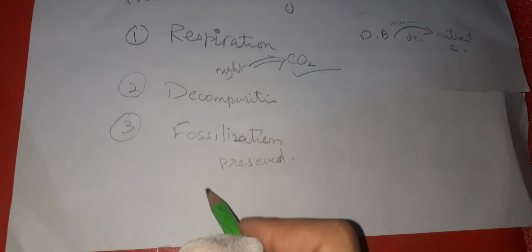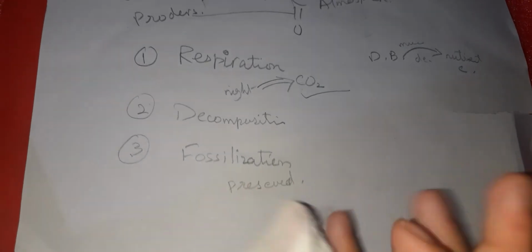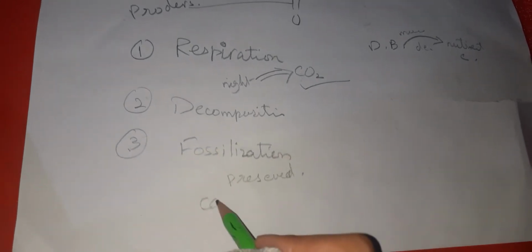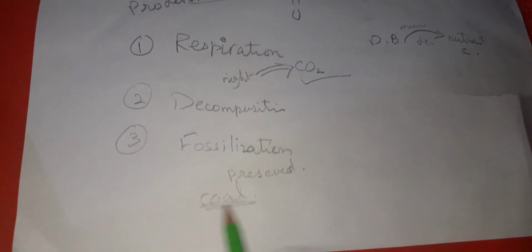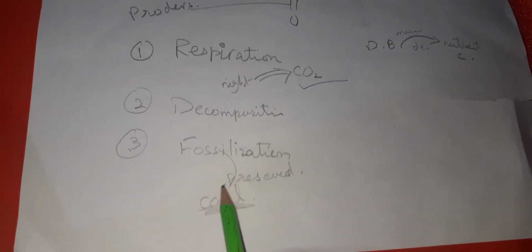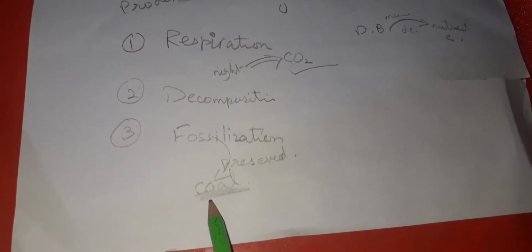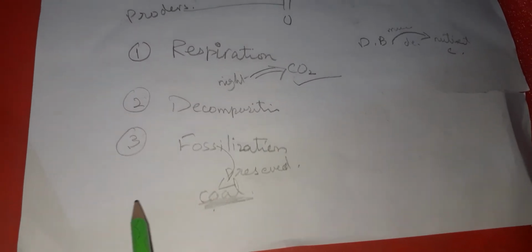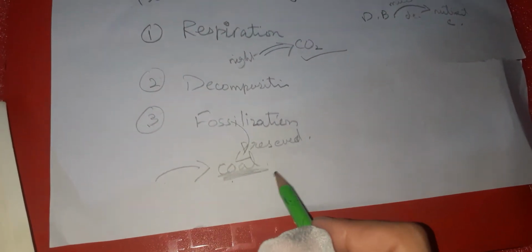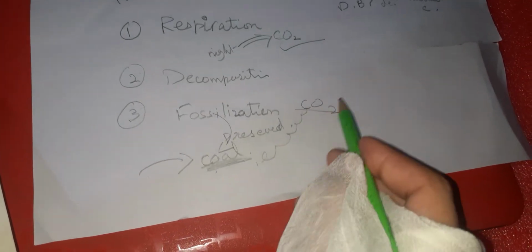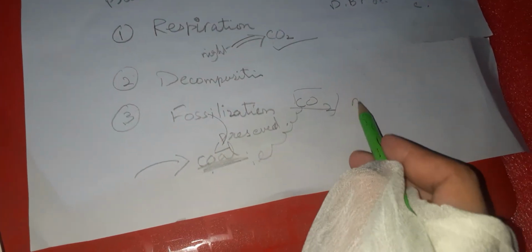For example, the plants are preserved in a hard form, right? In the form of coal. And then this coal is known as fossil, and the process how it is preserved is known as fossilization. So when we burn this coal, the burning of the coal or the fossil fuel produces what? Carbon dioxide, and this carbon dioxide is given to the atmosphere.